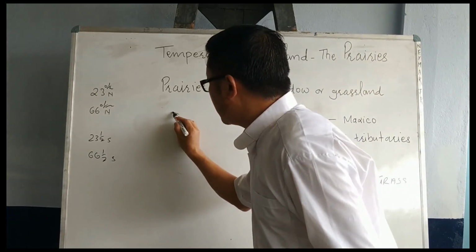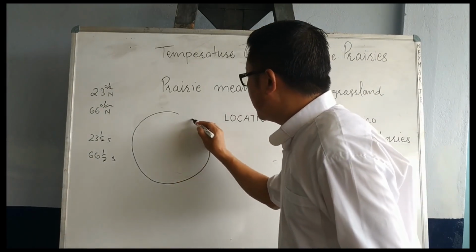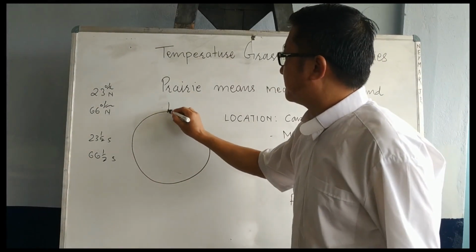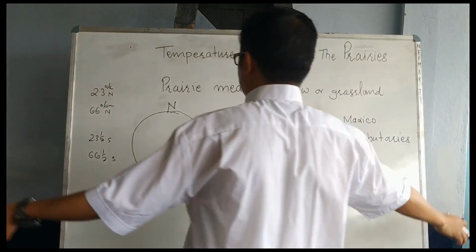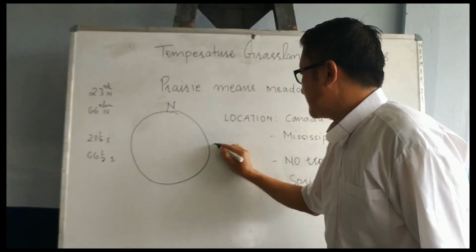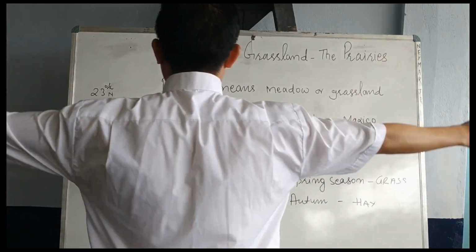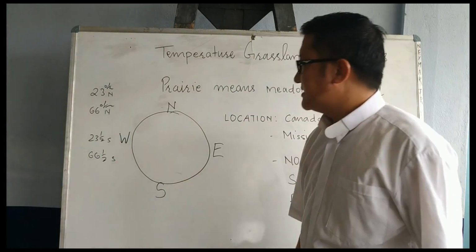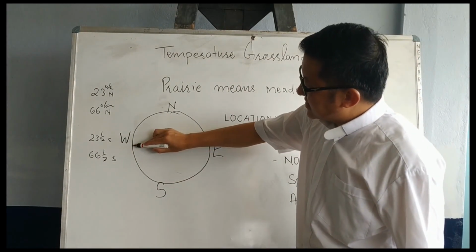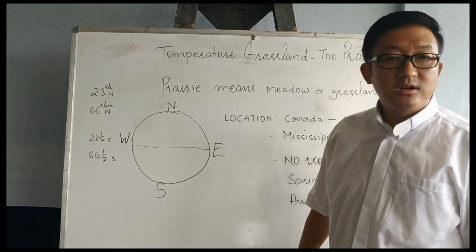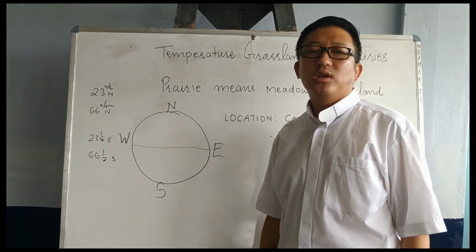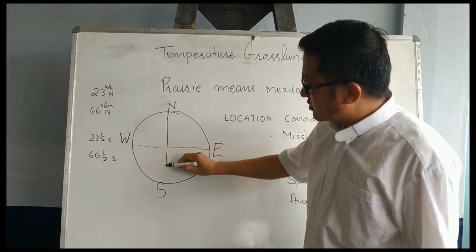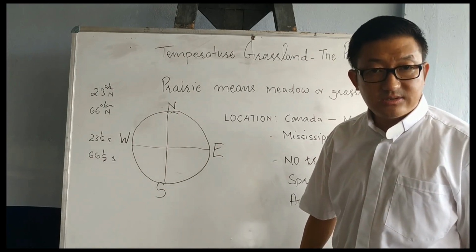Let us make once again a picture of a globe. I told you I'm standing like this. This is north, I'm standing like this, this is east. I'm standing like this, this is west, and this is automatically south, right? And we know this is the equator, which divides the Earth into equal halves. And we have one more important line running from north to south, that's the prime meridian, we know.